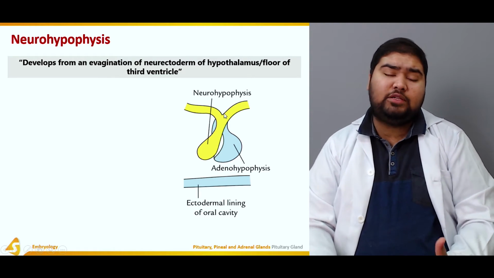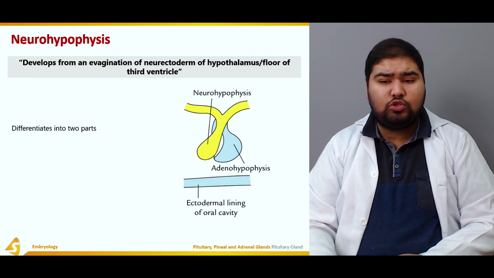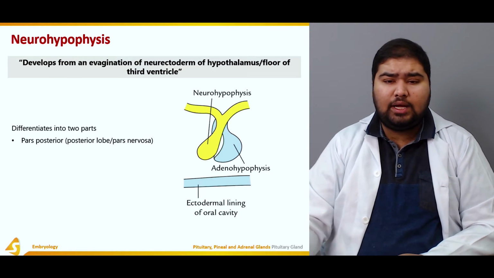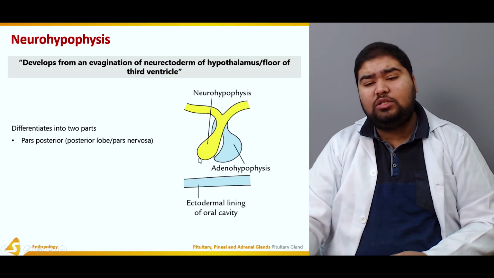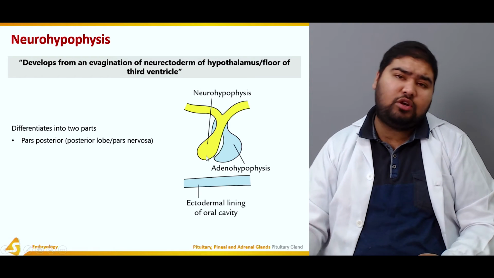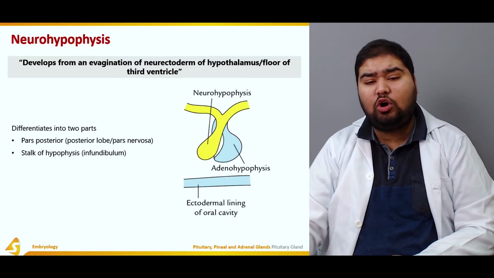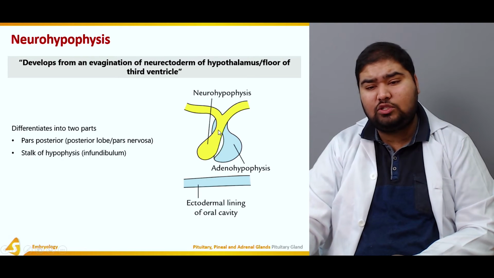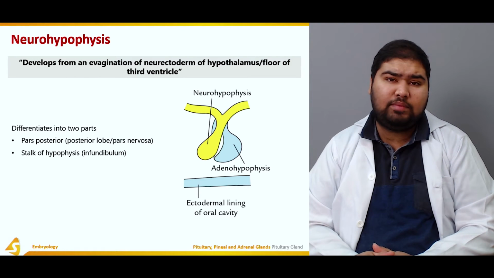The development of the neurohypophysis is shown in yellow. It differentiates into two parts: the pars posterior, which is known as the posterior lobe of the pituitary, also known as pars nervosa, and finally the stalk of the hypophysis, which is also known as the infundibulum.